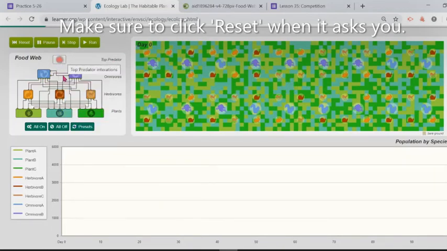So the predator is not gonna eat anything. The predator is gone. So the only thing we have right here is our species interacting with each other. We have some omnivores, we have herbivores, and we have plants. And we're gonna see what's different. Okay, and we're gonna click run. I'm really excited about this one.